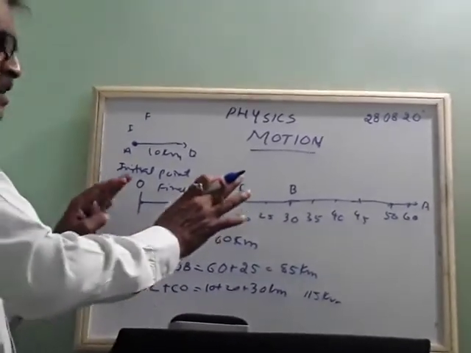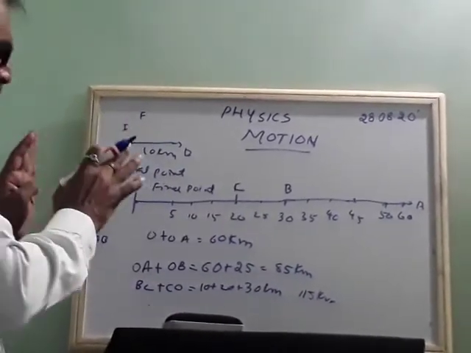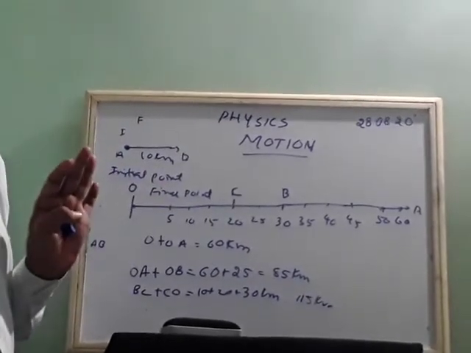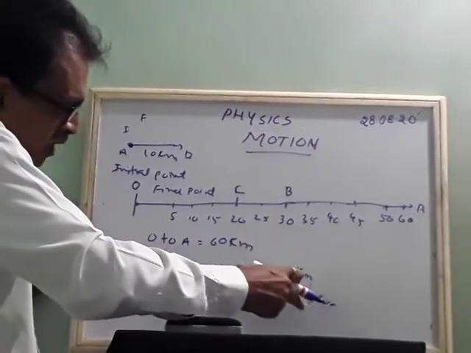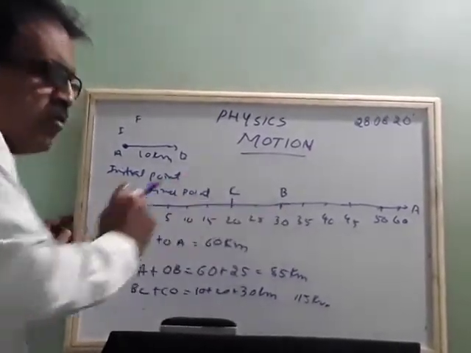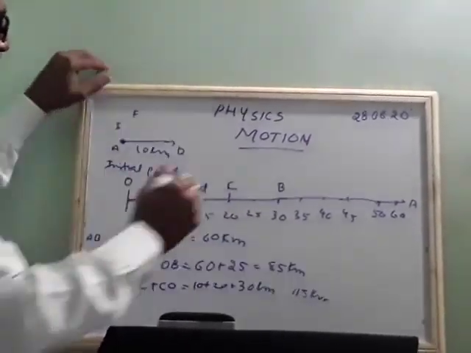Here you are considering only the object moving in a straight line. This 25, this 85, all of these indicate magnitude.